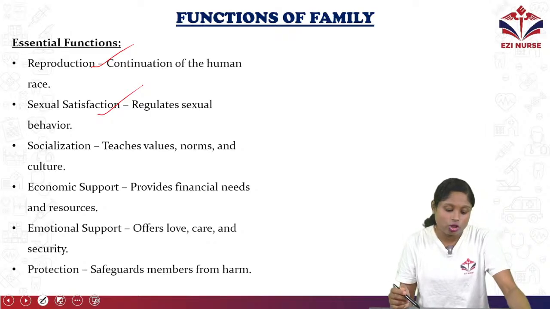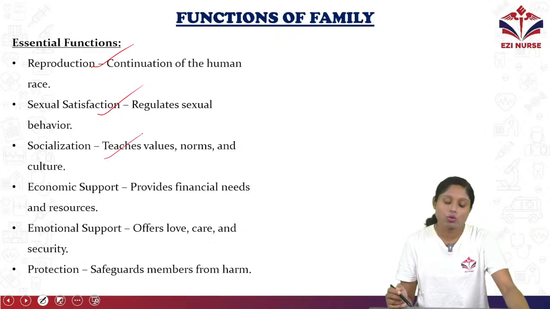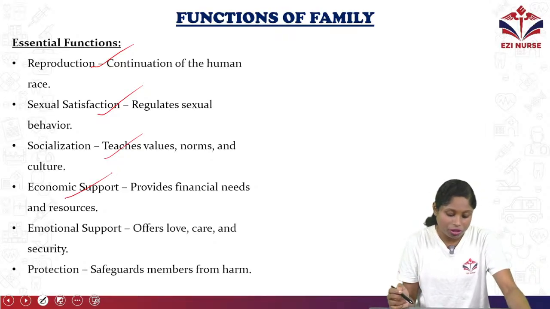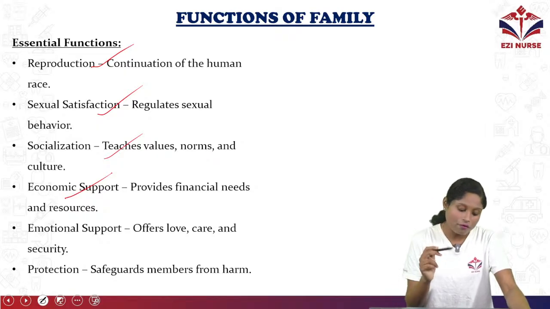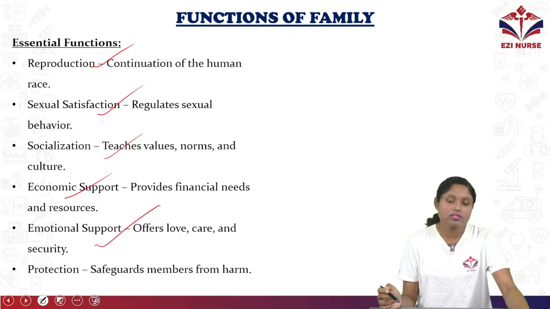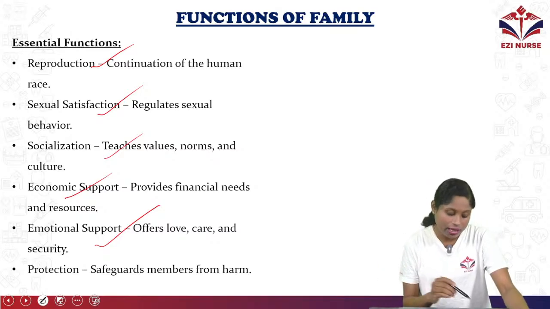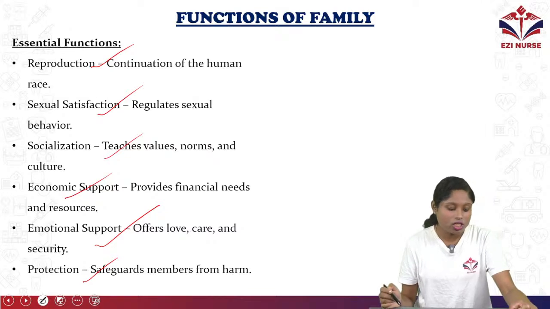Sexual satisfaction: it regulates sexual behavior. Socialization: it teaches values, norms and also culture to each individual. Economic support: it provides financial needs and also resources for the family. Emotional support: it offers love, care and security. So from the family only we will get love, care and security. Protection: safeguards members from harm. So these are the essential functions.